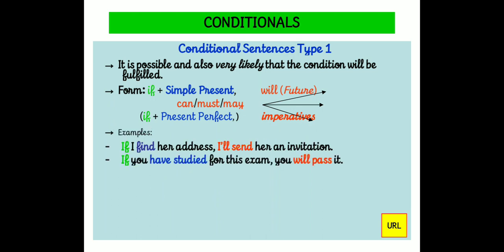If I find her address, I will send her an invitation. See this sentence. See the if clause. If I find. This is a simple present tense. Am I right? In the main clause, we can find I will send. So the will and the verb are there in the main clause. Okay.